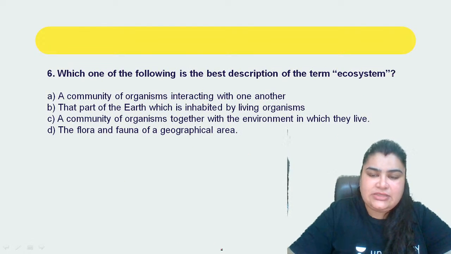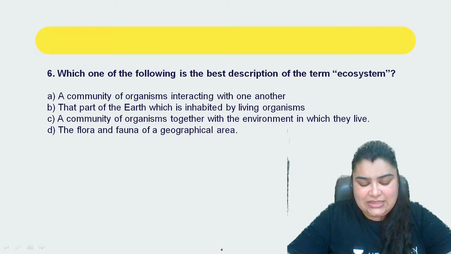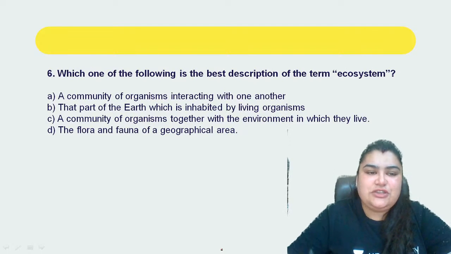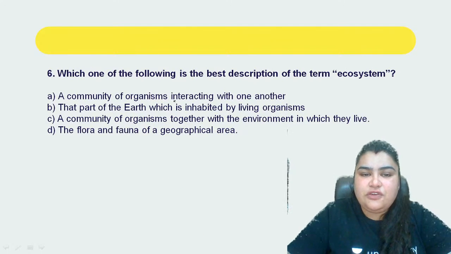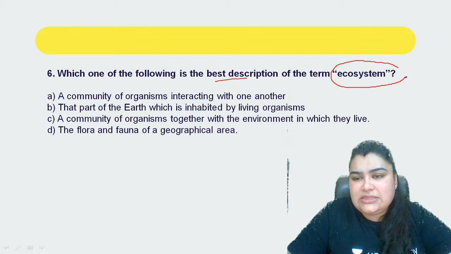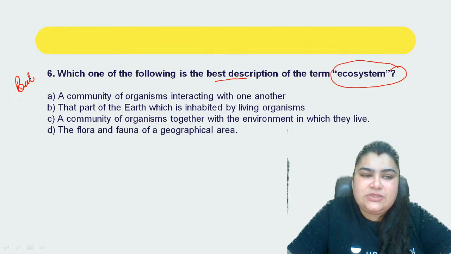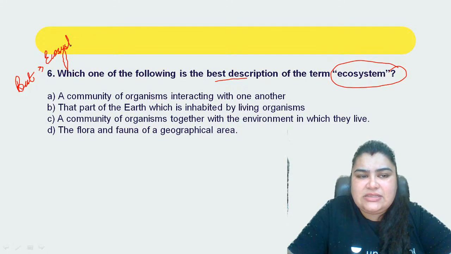Coming on to question number 6 now, very, very simple. I've never seen an easier question than this one ever in the prelims. So the question here is, which of the following is the best description of the word ecosystem? That means out of all the definitions given here, which one best describes the ecosystem? Right?